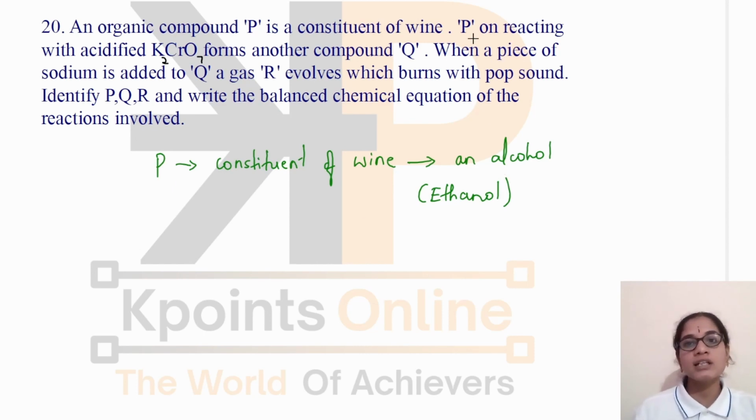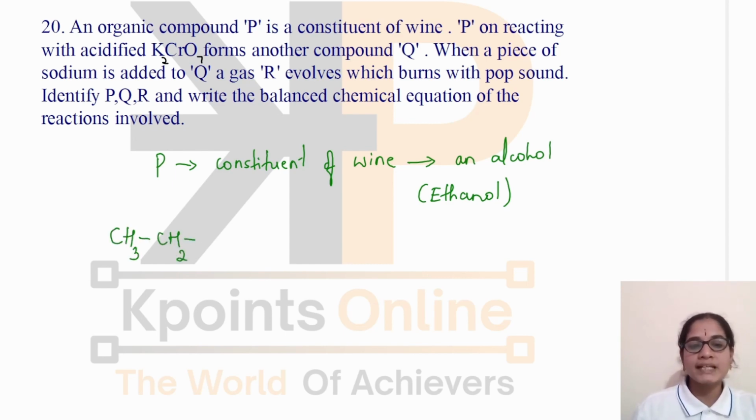And also they have given P on reacting with acidified potassium dichromate forms another compound Q. Let's see what is that Q. Now we have confirmed that P is ethanol. Why? Because it is said that it is a constituent of wine, and wine is an alcoholic drink. That alcohol which is used in preparation of wine is ethanol. Okay, so this is ethanol.